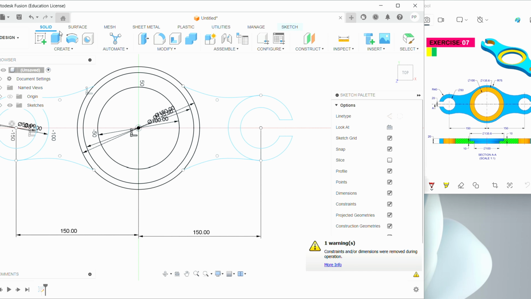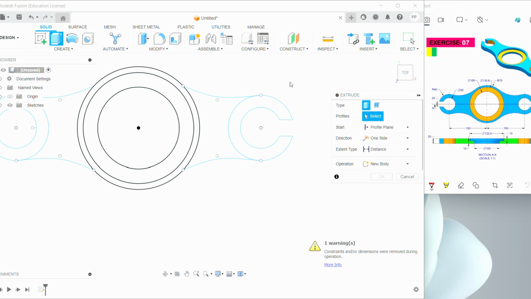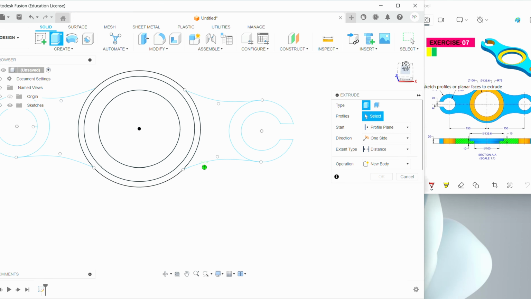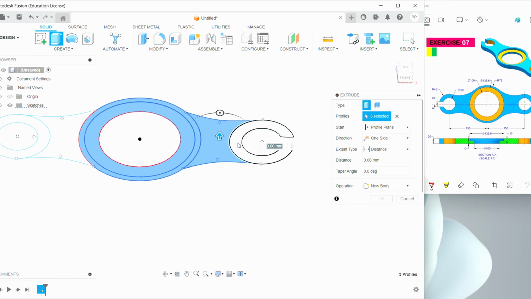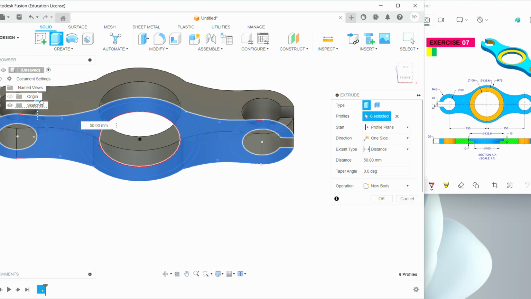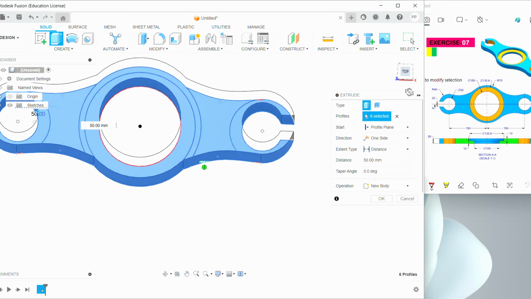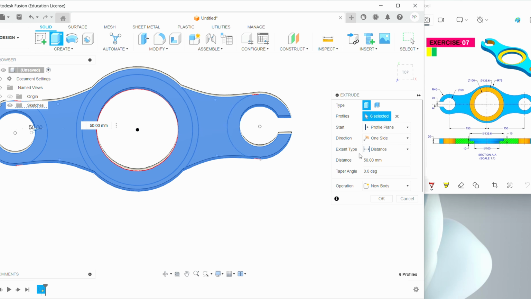Go to solid, extrude. Just slightly tilt the plane. Just click all this plane and just extrude. The length 20 mm.